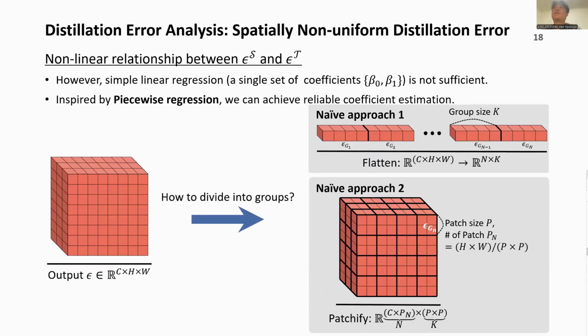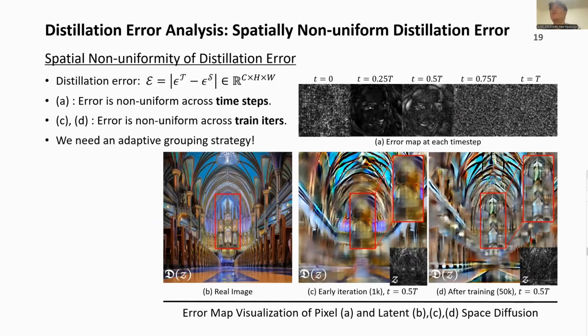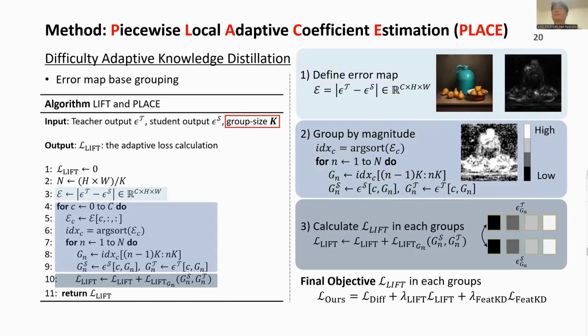However, diffusion model outputs are high dimensional. In this case, there are two naive approaches, flattening and patchifying. However, these naive approaches do not consider spatial information. Moreover, we observe that distillation error is spatially non-uniform. As shown in the figures, error is non-uniform across diffusion time steps and training iterations. This motivated us to perform dynamic grouping for each training step and data sample.